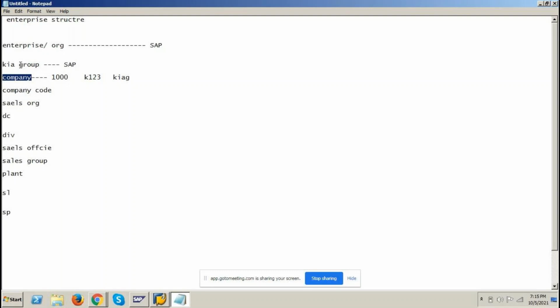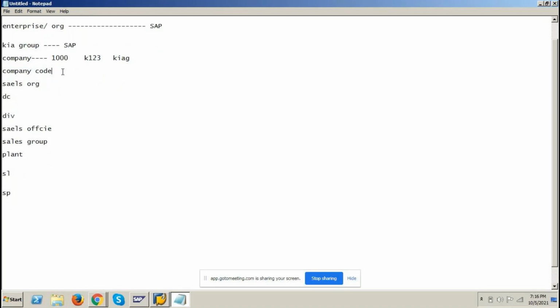And I said, only if a group of companies wants to implement SAP will we define a company. If the client does not have a group of companies and is an individual entity, then we can directly define a company code. Okay? So company and company code will be taken care of by the FI consultant. And there could be many company codes. Kia group has operations in India, South Korea, the US, and UK. All these company codes will be under only one company, the group of companies, that is, company in SAP.